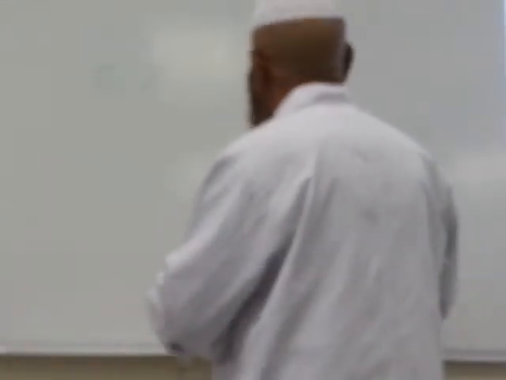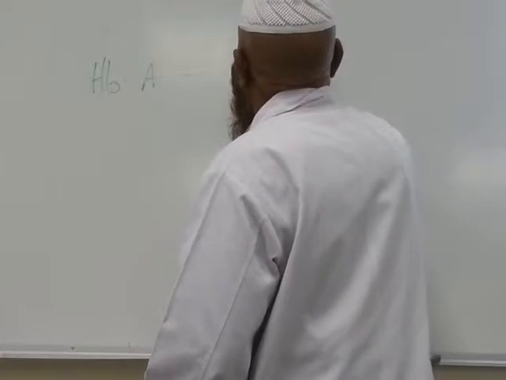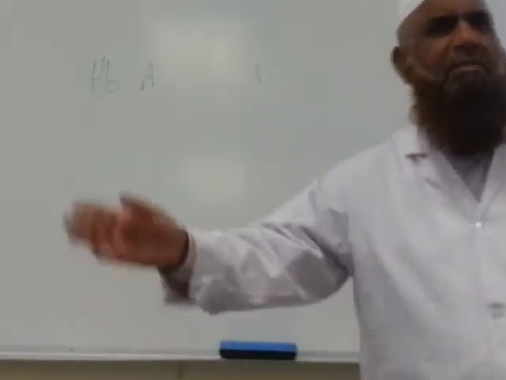How much in 100? More than 90, 95%, 96%, maybe 97%.